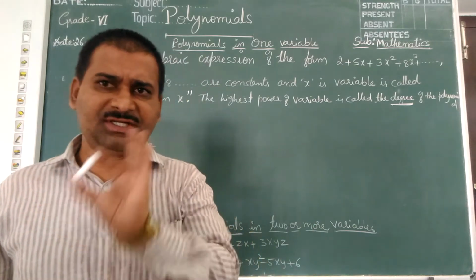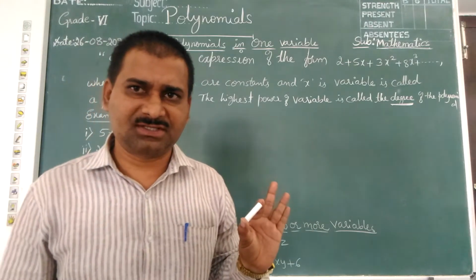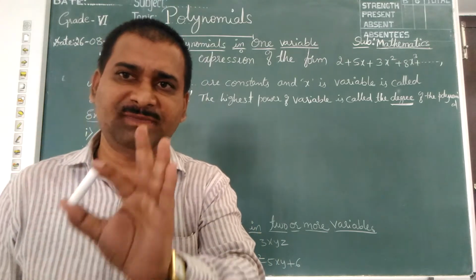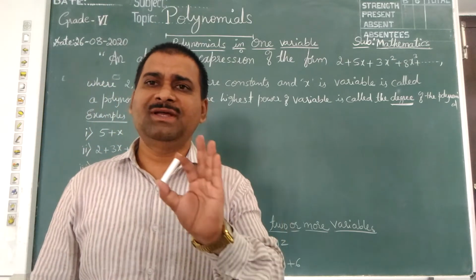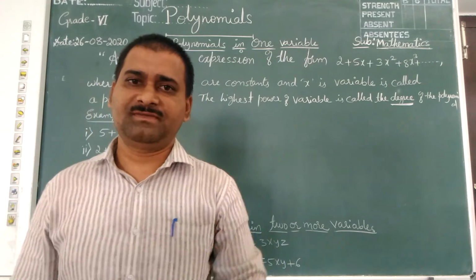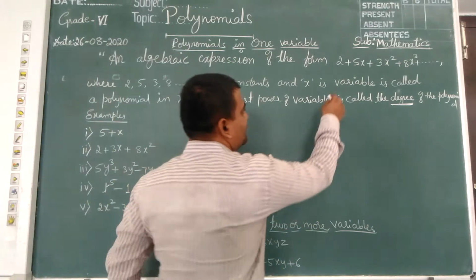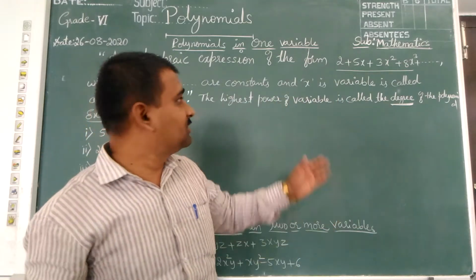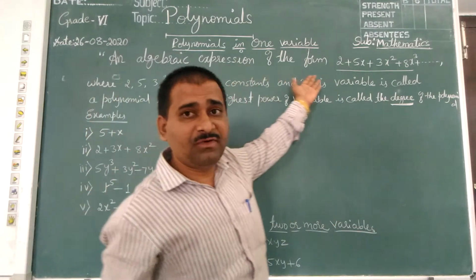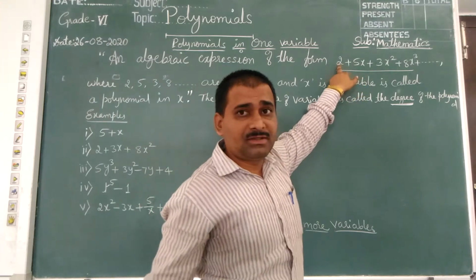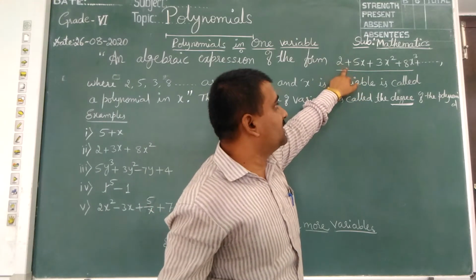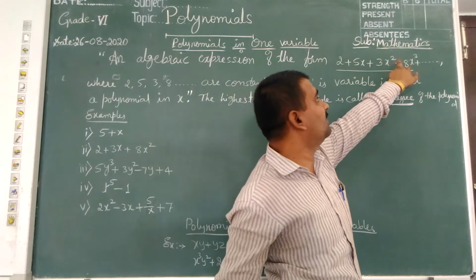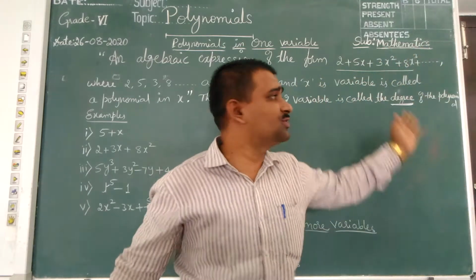Polynomials are algebraic expressions. In the very first step, if I want to explain what polynomials are, polynomials are expressions like this. This is an algebraic expression of the form constant plus constant and variable plus constant and variable square plus constant and variable cube and so on.